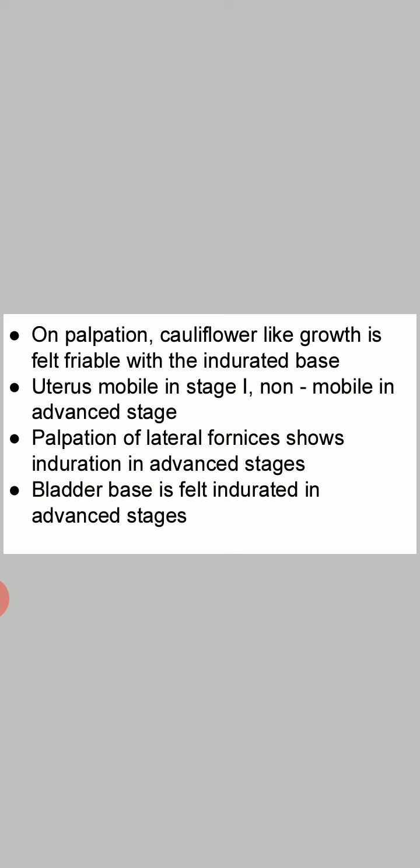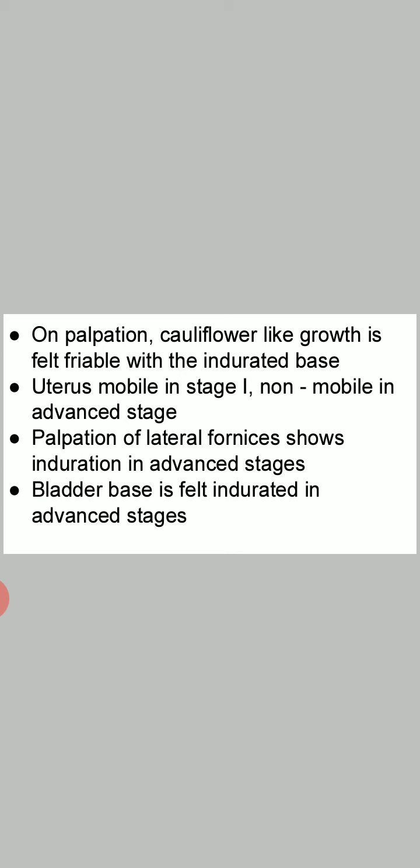On palpation, cauliflower-like growth is felt, friable with indurated base. So when the growth is cauliflower-like, it is friable and the base is indurated. Indurated means hard. So cervix is hard. It is again an important sign of Ca cervix. Uterus is mobile in stage 1 but becomes non-mobile in the advanced stage.